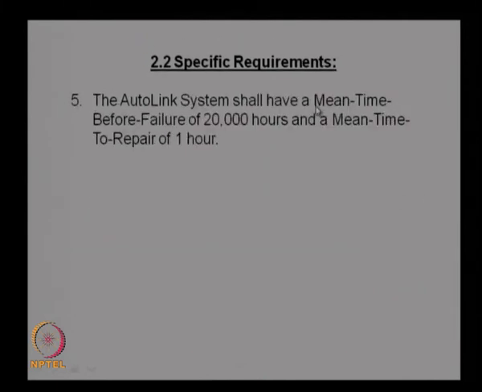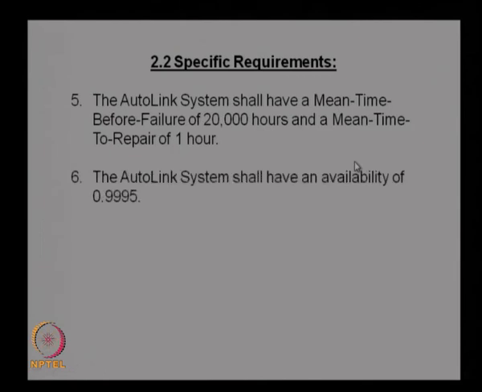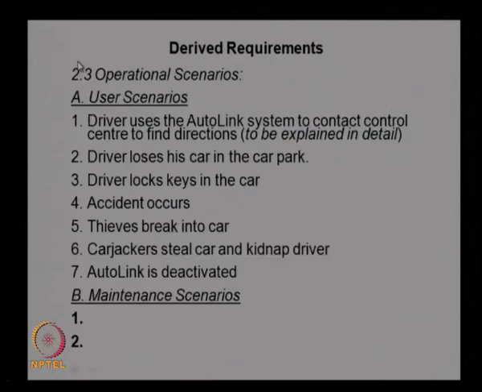The AutoLink system shall have a mean time before failure of 20,000 hours and a mean time to repair of 1 hour. And then the AutoLink system shall have an availability of 0.9995. So, like this you can go for many requirements. I have not specified all the requirements. Then based on the previous requirements, you can go for the derived requirements.